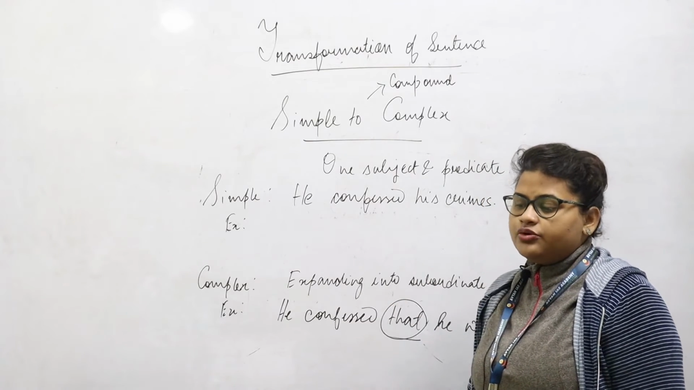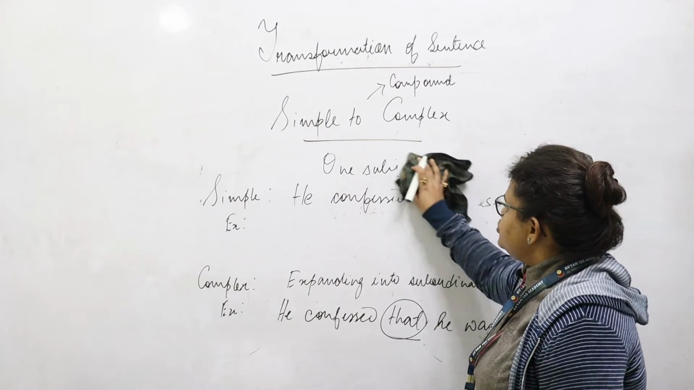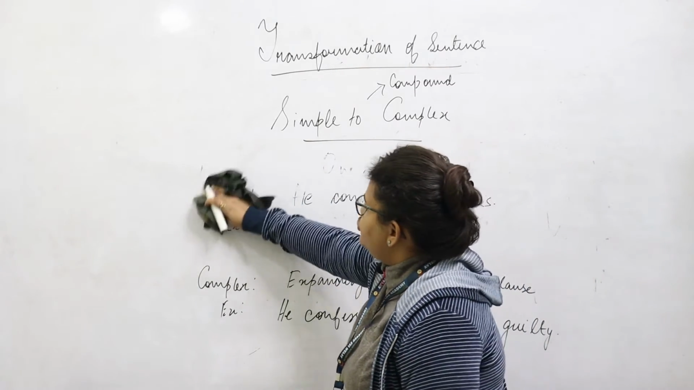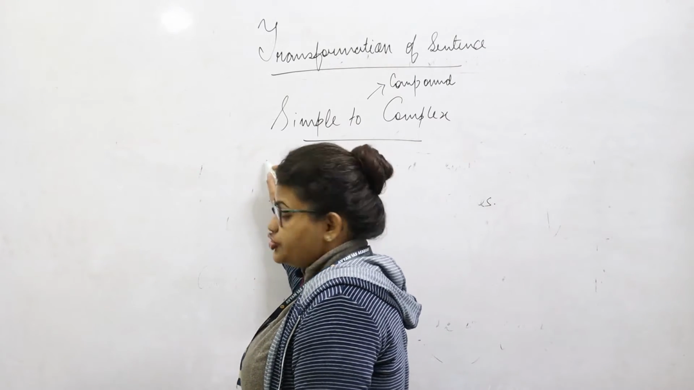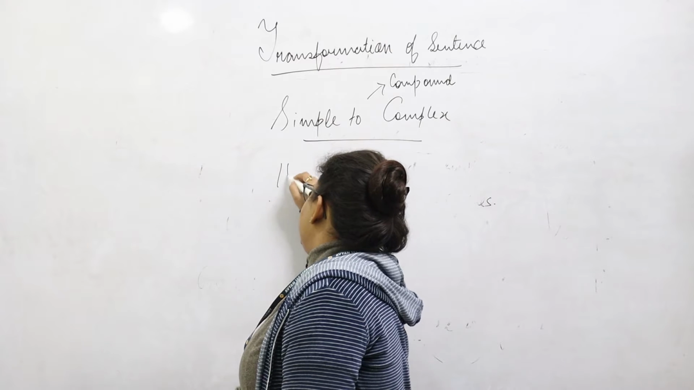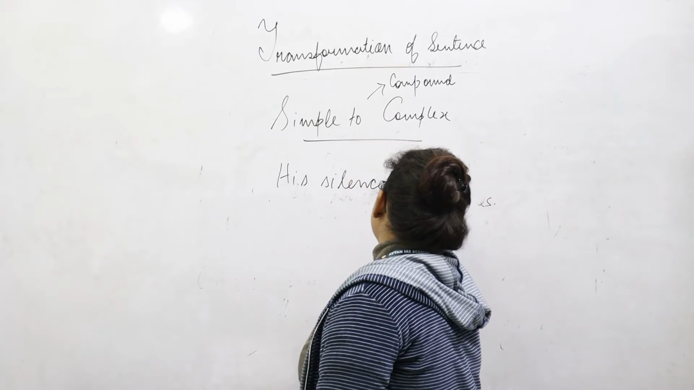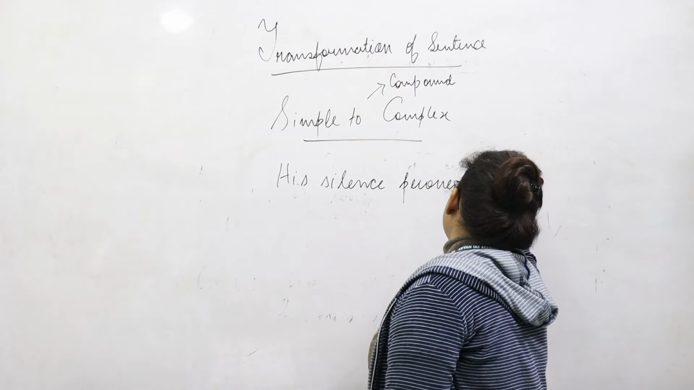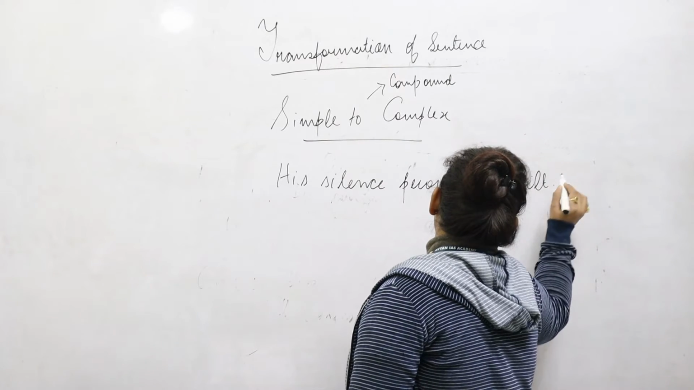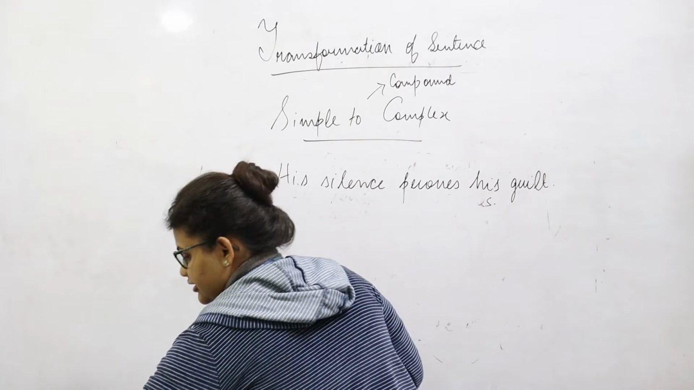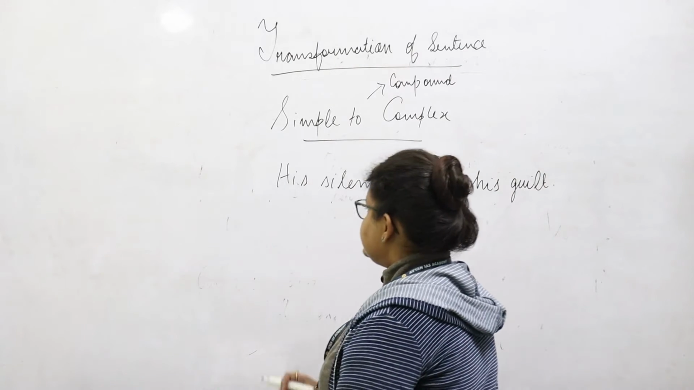So now let us understand how we can convert a few other sentences. We'll be elucidating that with a few more examples. As we can see, we can take up one more simple sentence: his silence proves his guilt. This means a person is silent and that is proving that he is guilty.